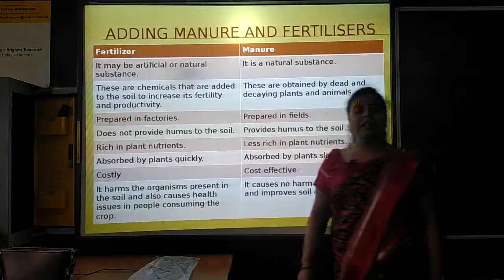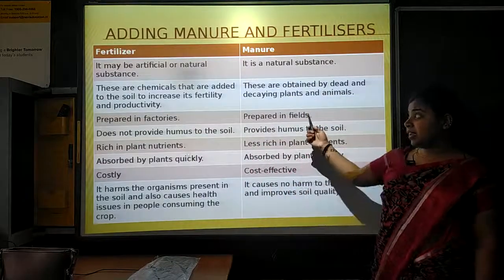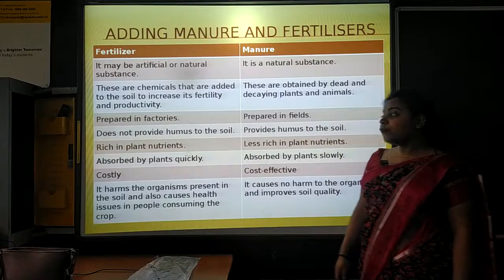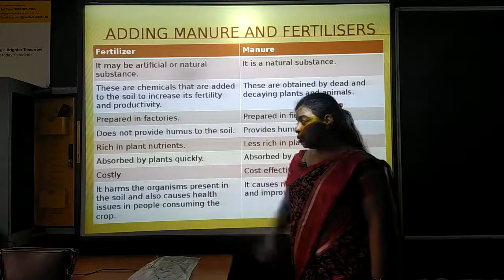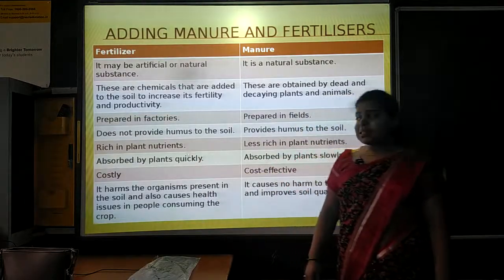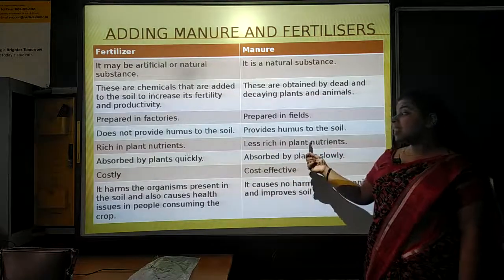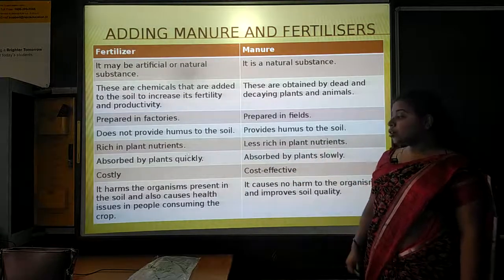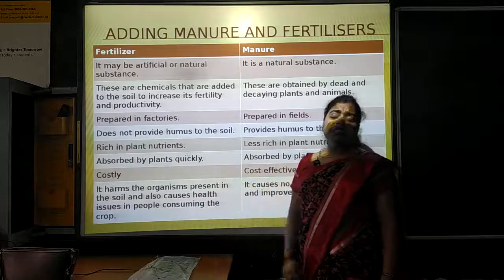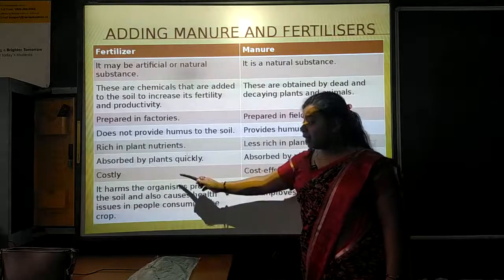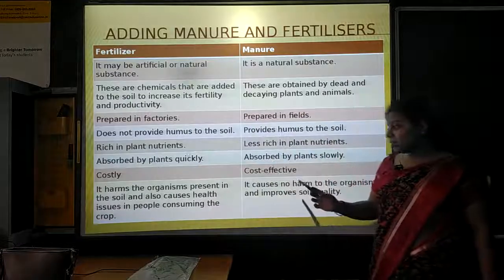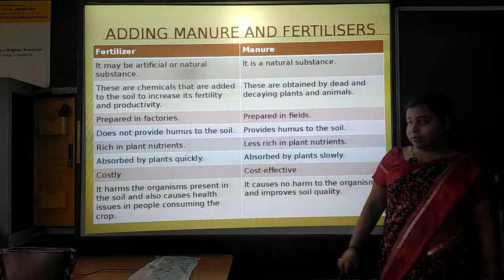Fertilizers are prepared in factories, whereas manures are prepared in field. Fertilizers are rich in plant nutrients, whereas manures are less rich in plant nutrients. Next difference: fertilizer is costly, whereas manures are cost effective.